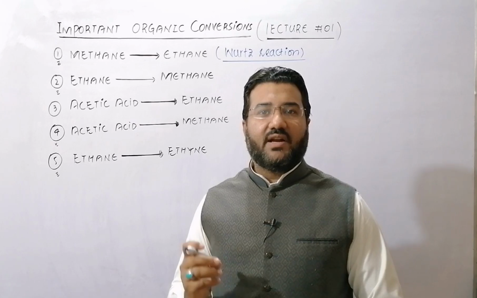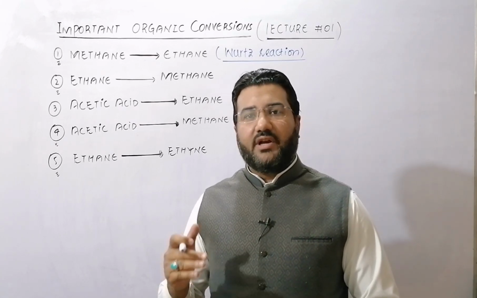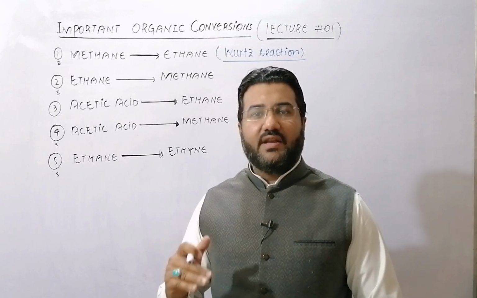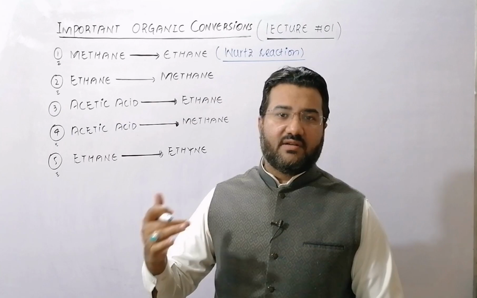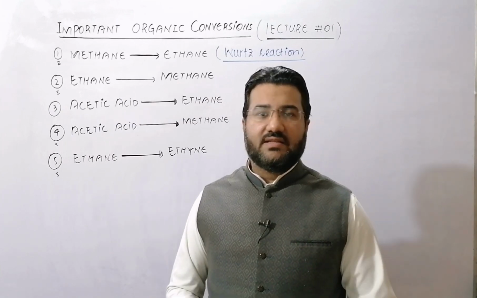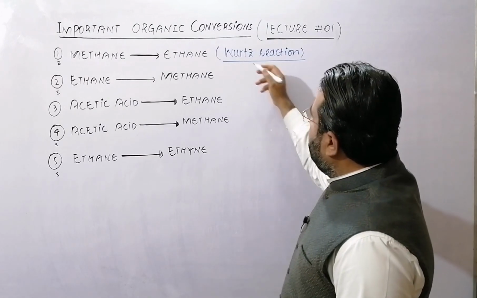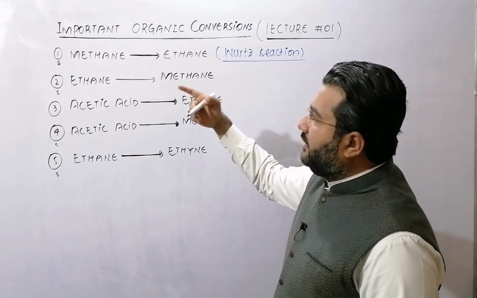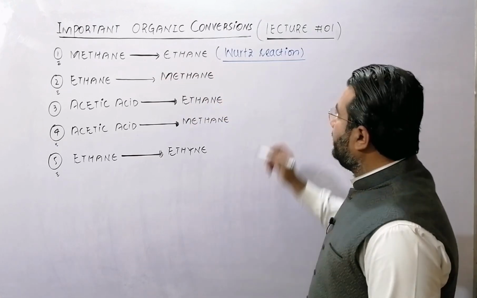Symmetrical alkane means that it will have an even number of carbon atoms. If you are required to convert some lower alkane into the higher unsymmetrical alkane, then there is some other method that I will discuss in some other lecture. So Wurtz reaction is the option when you are required to convert the lower alkane into the higher symmetrical alkane.